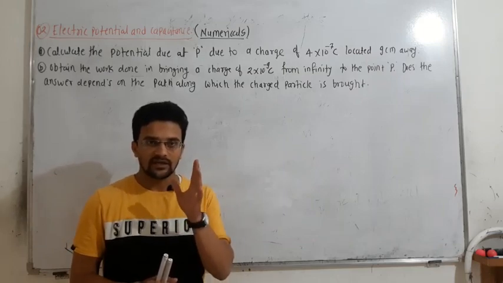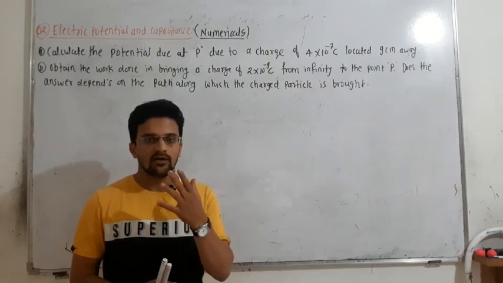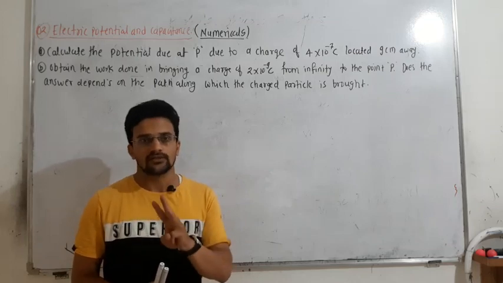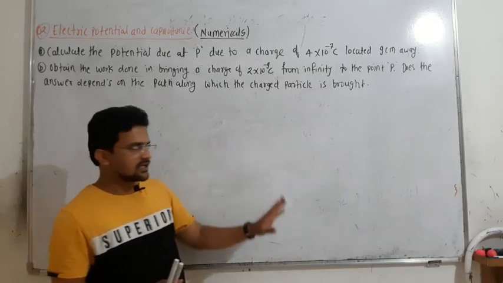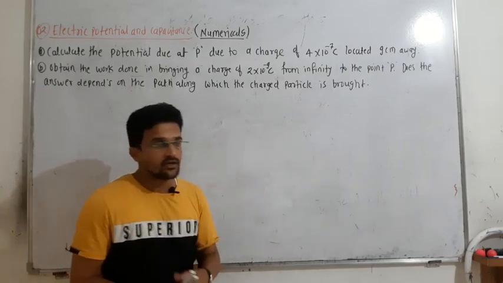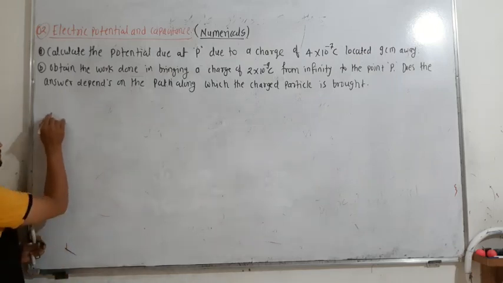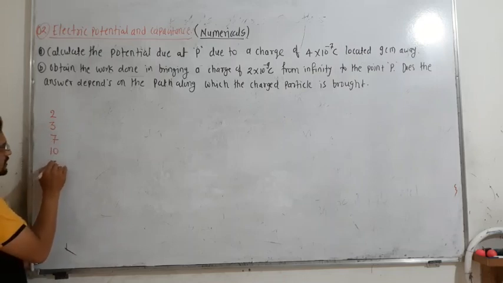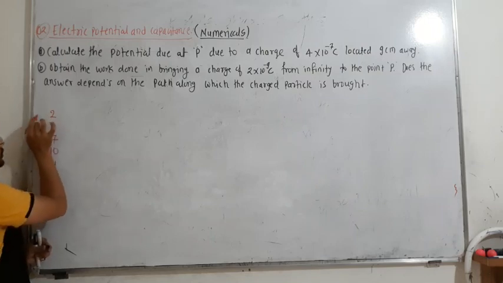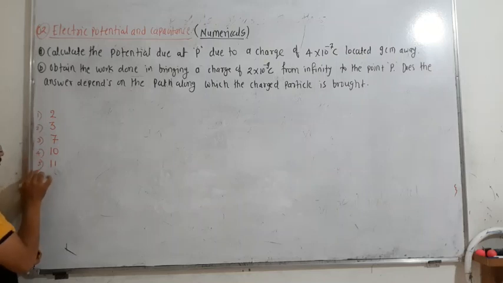In that reduced syllabus, or in any examination, you have to solve a minimum of 3 numericals, that means a total of 15 marks. If you see this reduced syllabus pattern, or the marks weightage, the numericals belong to chapter number 2, chapter number 3, then the 7th chapter, then the 10th one, and then the 11th one. So numerical number 1, numerical number 2, numerical number 3, numerical number 4, and numerical number 5.